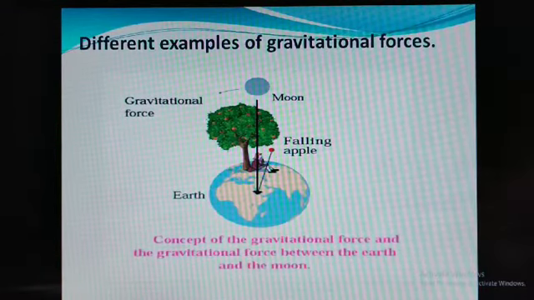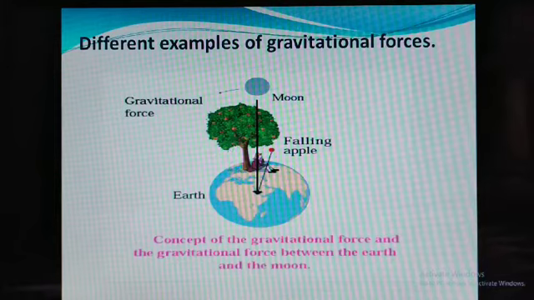Now with the help of this figure, that concept will be clear. See that earth is there, and like a smart boy or smart girl sitting under the apple tree, as Isaac Newton did, apples are there. One apple drops down on the earth.